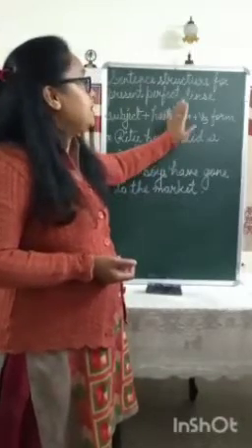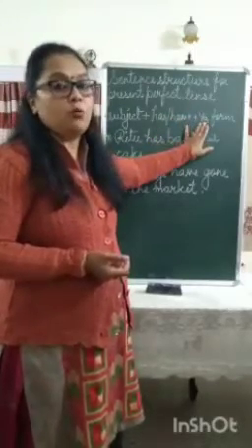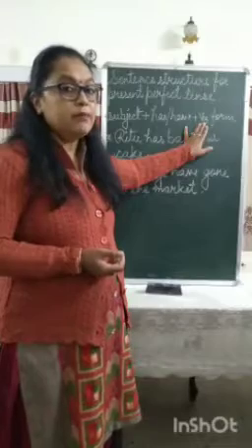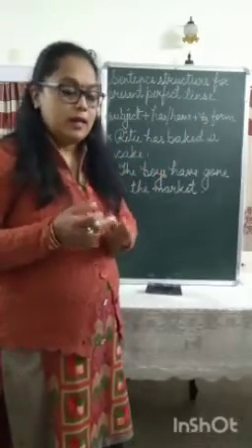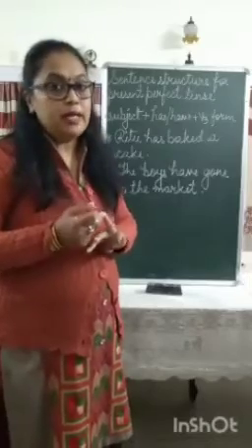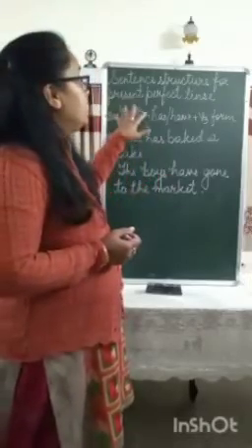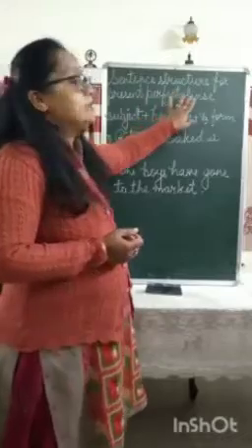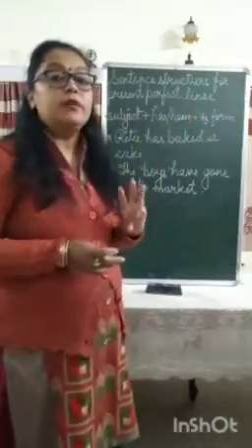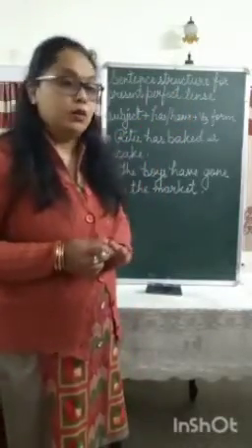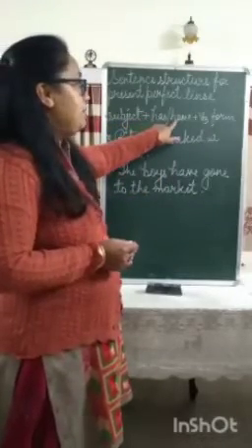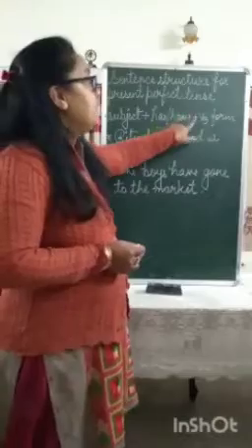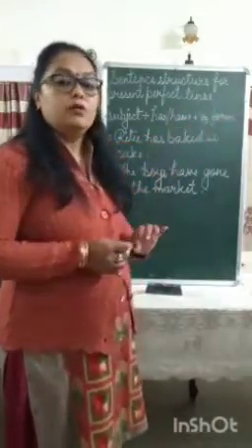And then it is followed by the V3 form of verb. Okay, remember there are 3 forms of verb: V1 present, V2 past, and V3 participle form. Okay, so when we are using the present perfect tense, then we use the V3 form of the verb. Okay, so subject plus has, have, either has or have, plus the V3 form of the verb.